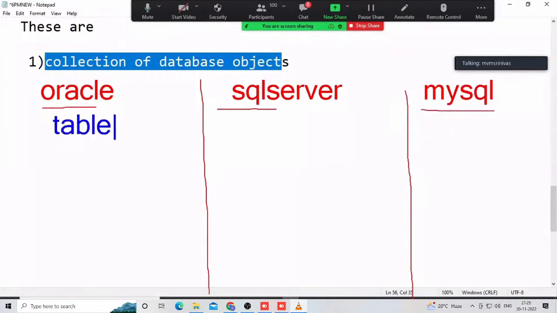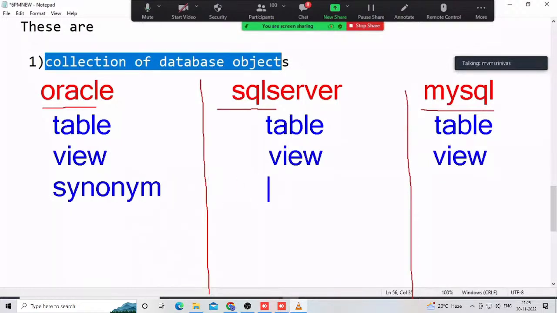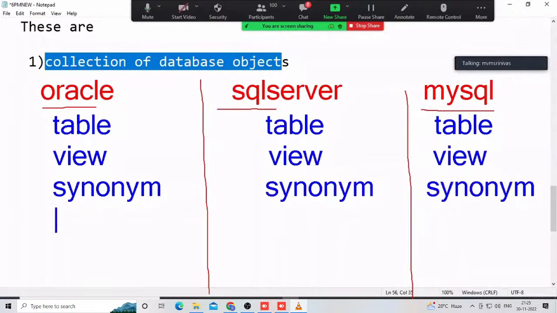A newcomer may already know that a table is a database object. Here also table is there, and in SQL Server and MySQL too. A view is a database object with some purpose, and it is there in all of them. A synonym is a database object too. What is a synonym? What is a view? We are learning that in our course, don't worry. An index is there as well. These are called objects.